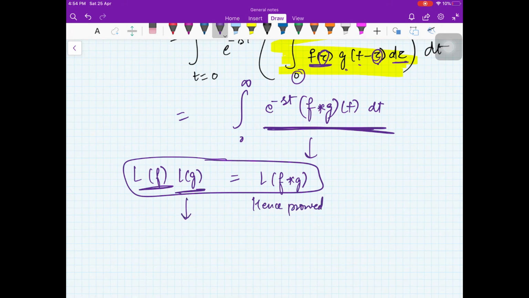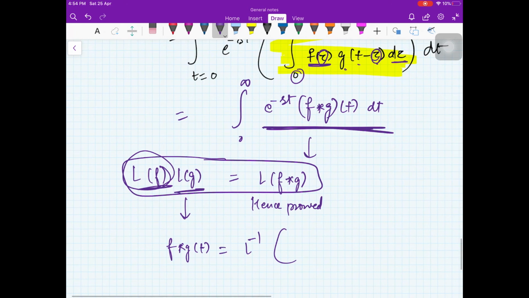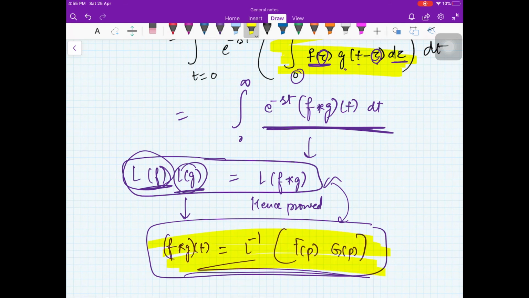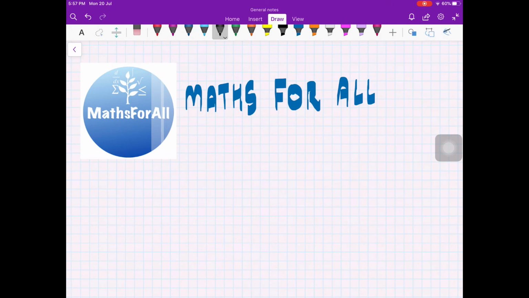And we'll see that most of the times, instead of this statement, we are going to use that f star g t is equal to L inverse of, if you call it F of p and you call it G of p, right? So this is the theorem, this is equivalent, right? We'll use this most of the times, right? In the next video we'll do some problems.